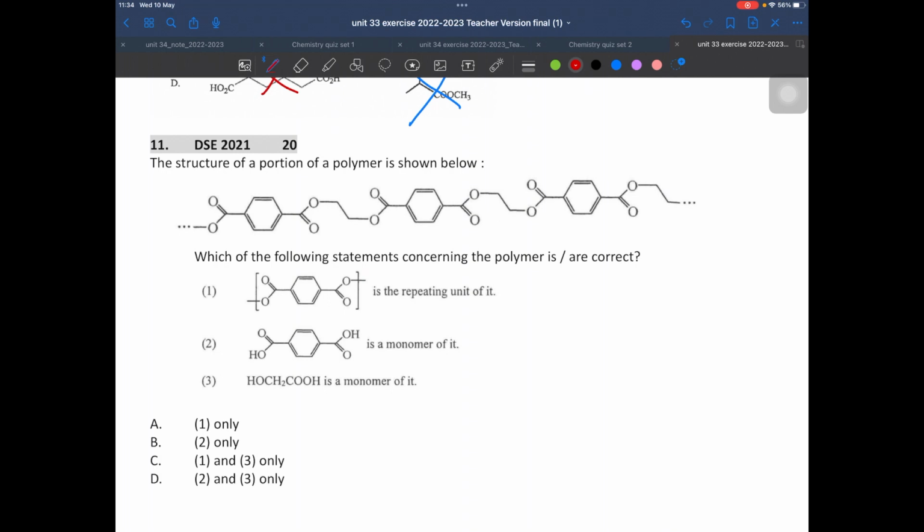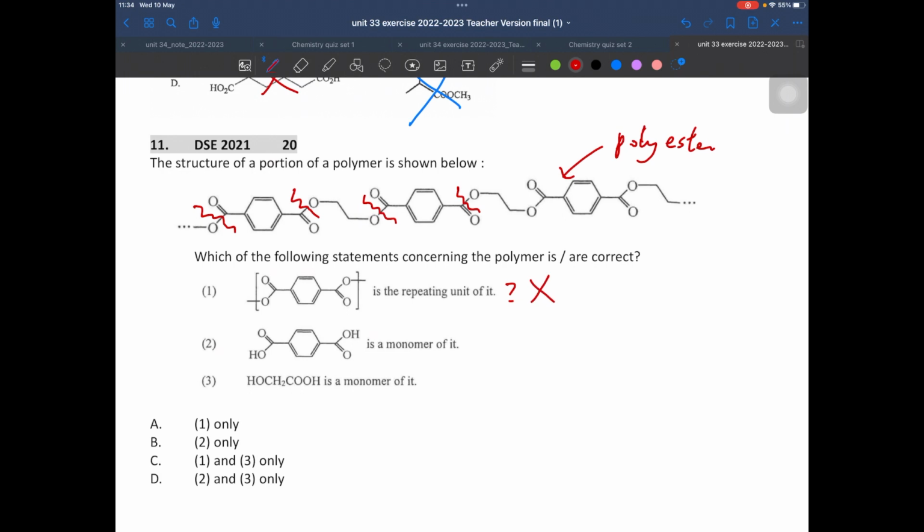Question 11. This is a bit tricky. This is a polymer, so let's see if this is a polyester. We just do what we did before: cross out or break the bond between two oxygens. Is this one a repeating unit?